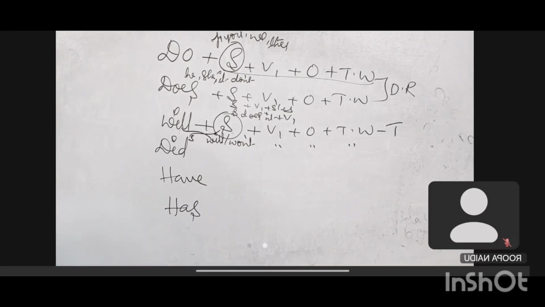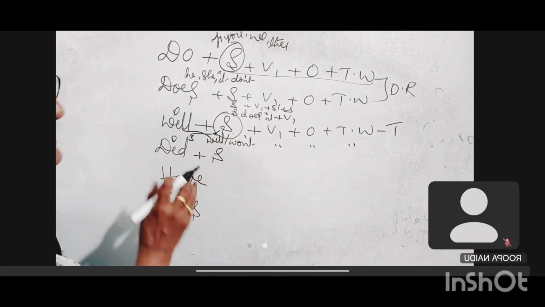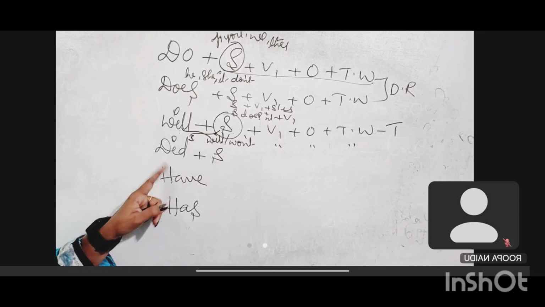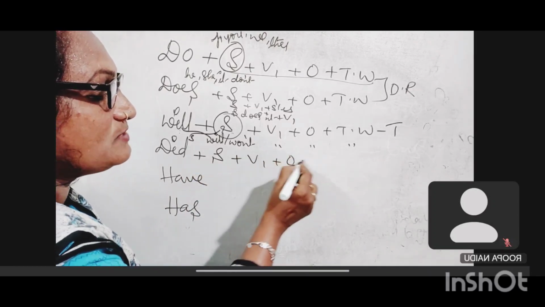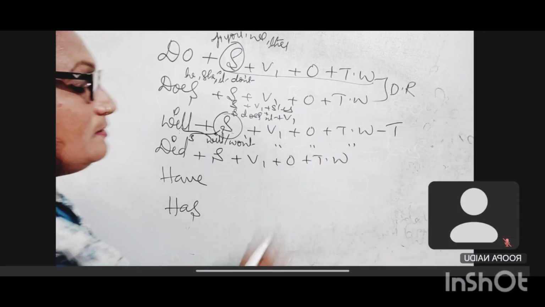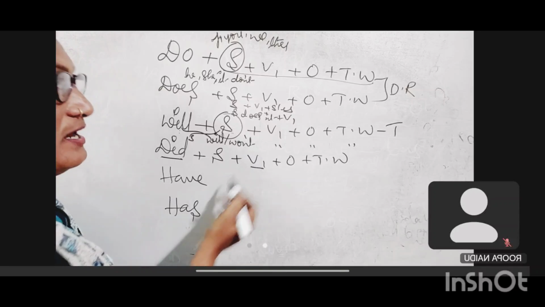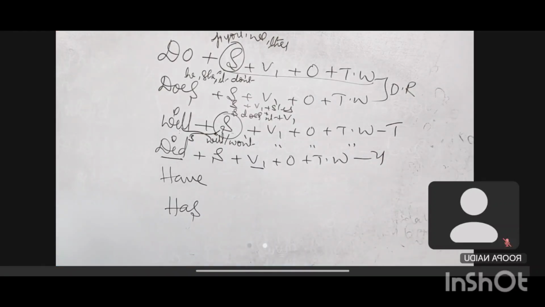Okay. Did question means did is used for the past, means yesterday form. Past questions we are asking by using did. Did plus subject plus verb 1 plus object plus time word. While we are using did, we have to use V1, and here we are using yesterday-form time words.